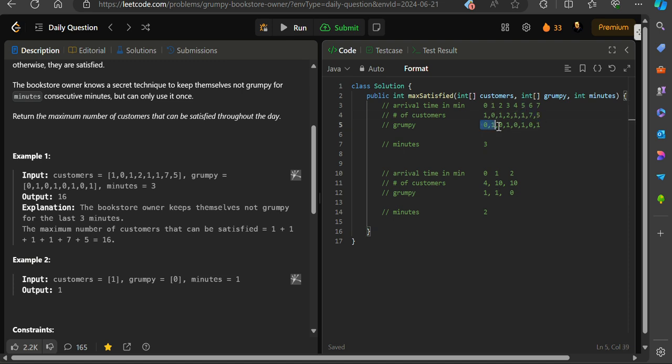Now in front of this array, the bookstore owner was already happy for this one, that is 1, so 13 plus 1, plus 1, that is 16. So if the bookstore owner remains calm for these 5, 6, 7 minutes, he will be able to serve 16 customers with satisfaction. So this is the problem.